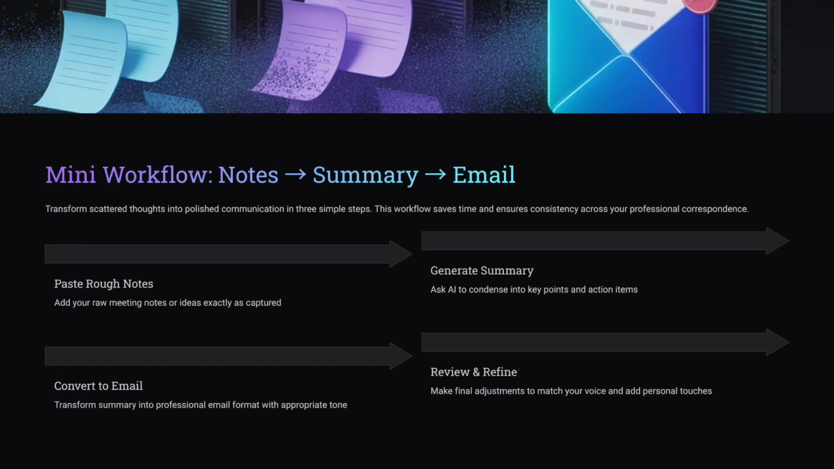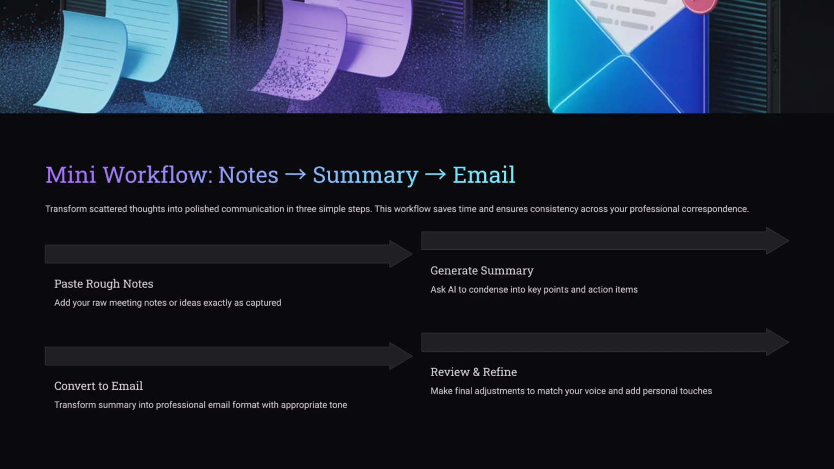Now let's move from single prompts to workflows. Mini workflow 1. Notes, summary, email. Paste your raw notes, meeting scribbles, bullet points, half sentences. Ask the AI to summarize them into key points and action items. Then ask it to turn that summary into a professional email.